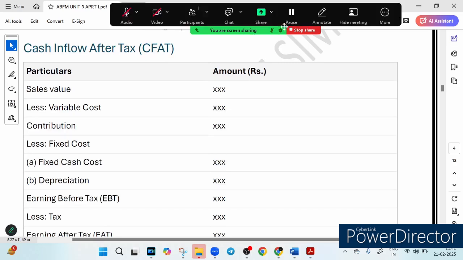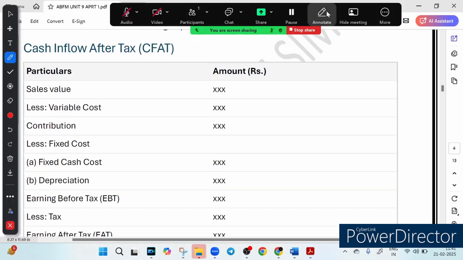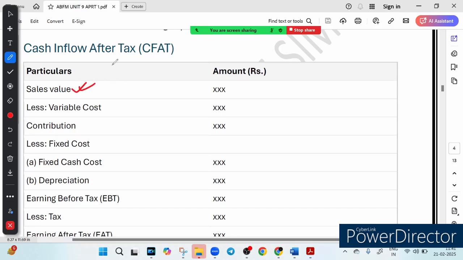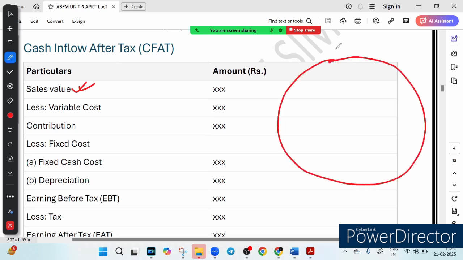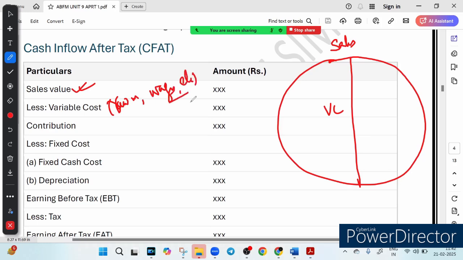Let's say companies sell products and earn revenue, which we call sales value. This is the value the company earns after selling the product. I again present before you this picture which I have already shown you. This is our sales, this is our variable cost, we subtract it, what is left? Variable cost includes, for example, raw material, wages, and electricity bill. We subtract all these components from sales, and we get something called contribution per unit, contribution, right?